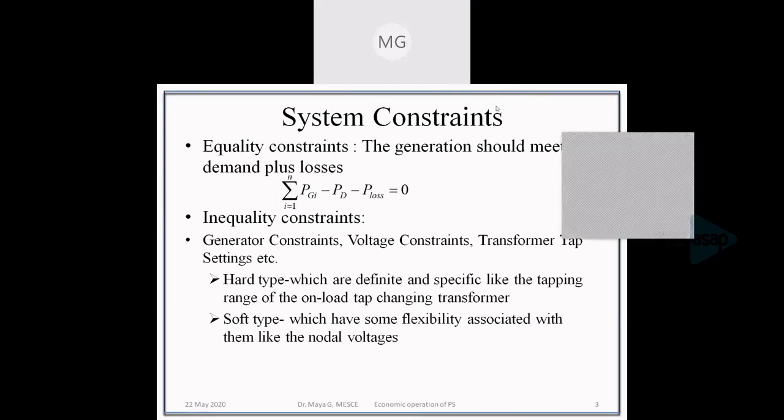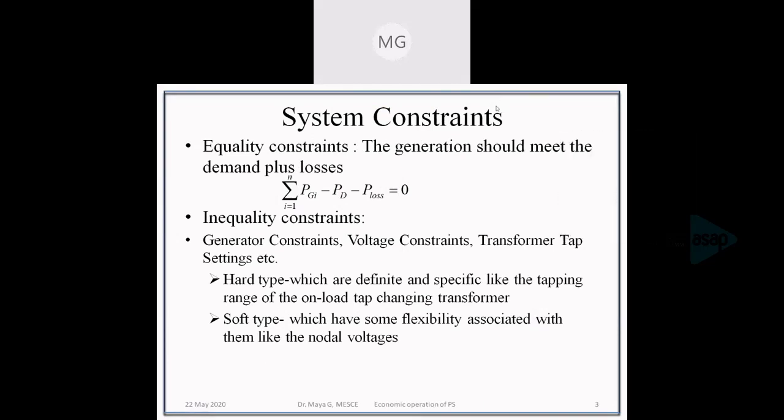But we know that our power system is not pure, that is, there are certain losses in the system. So the generation should be meeting the load as well as the losses. PD represents the load and PL represents the losses in the system. Whenever the generation meets the load plus losses, that is an equality constraint.